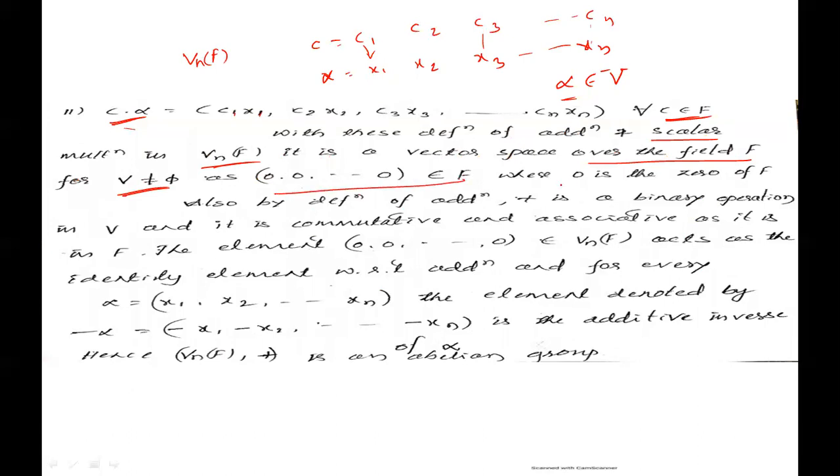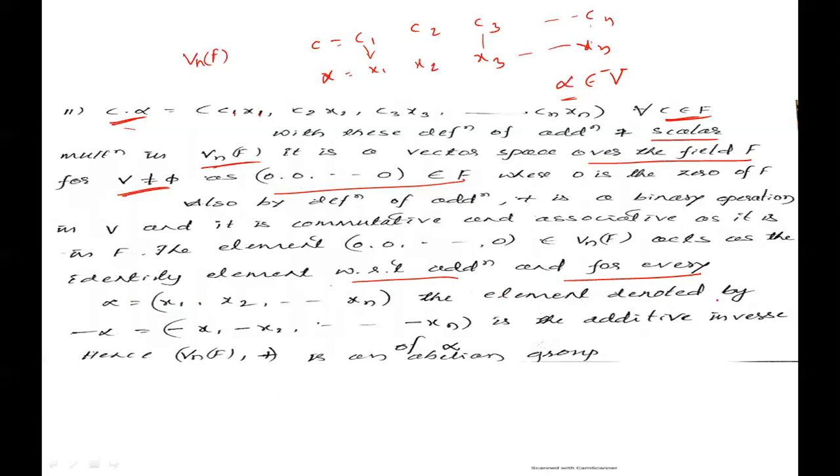Scalar 0 belongs to F, where 0 is the zero of F. Also, by definition of addition, plus is a binary operation in V, and it is commutative and associative as it is in F. The element 0, 0, 0 and so on 0 belongs to Vn over F and acts as the identity element with respect to addition, for every alpha equal to x1, x2 and so on xn.